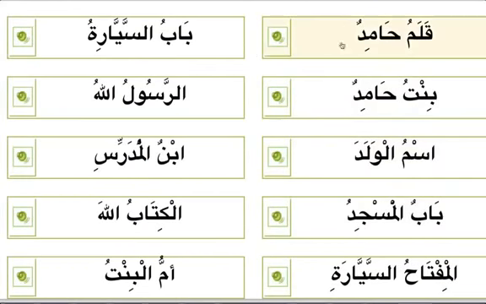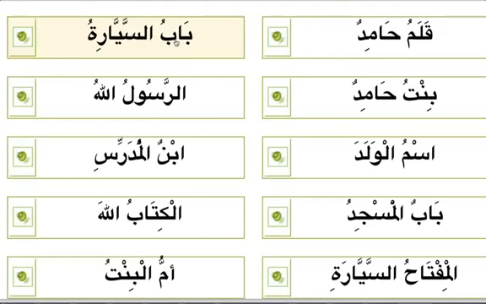We got here examples where a combination of mudaf, mudaf ilayhi, but there is a mistake in this. So you need to identify the mistake and correct the mistake, inshallah. So if we see here, qalamu hamidun. Do you see any mistake here? Yes, hamidun should be hamidin. Qalamu is correct. The single dhamma coming as a mudaf. There is no al. Hamidun is wrong because it is always majroor. Mudaf ilayhi is always majroor.